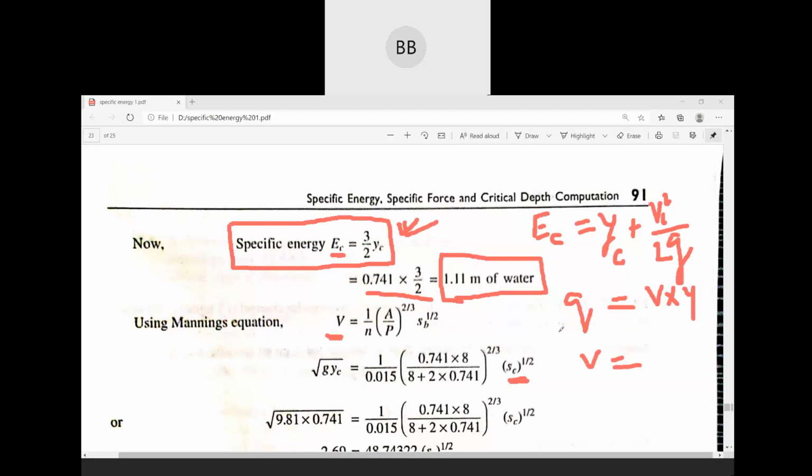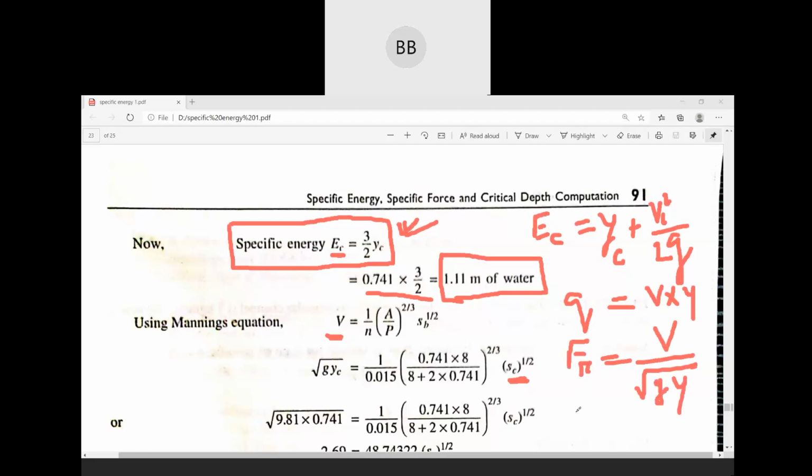To find out velocity, you can use this equation also, or the Froude number. For critical depth, the Froude number is 1. The Froude number equation is nothing but V over root over g y.